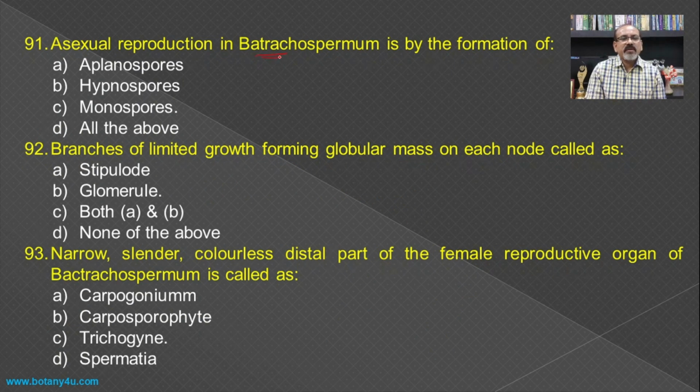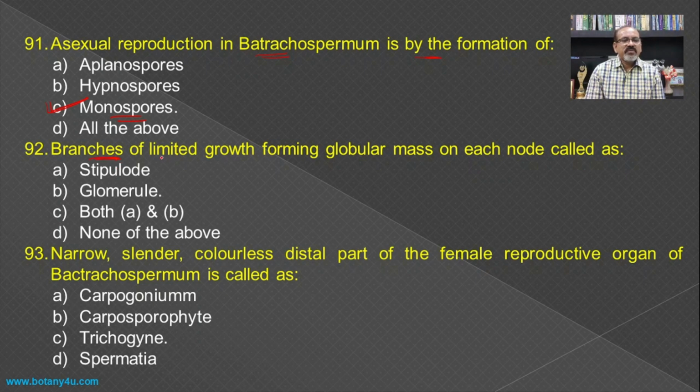Asexual reproduction in Batrachospermum is by the formation of, if you see Batrachospermum, the Chantransia stage of Batrachospermum reproduces by means of asexual reproduction, and that is by means of formation of monospores.